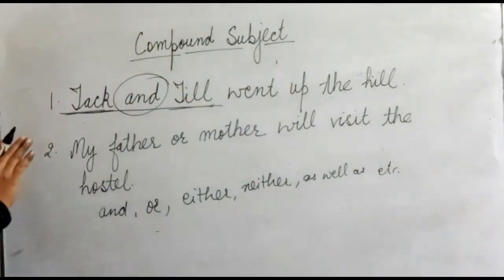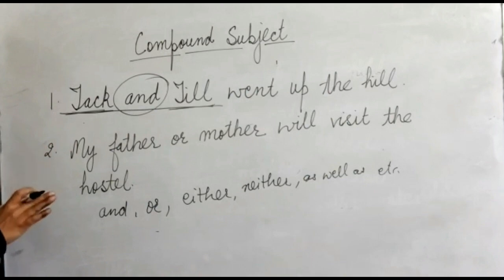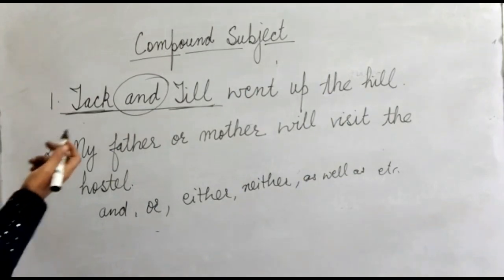So the compound subject is the subject that is made by joining two or more simple subjects by using any of the conjunctions. Like in the second sentence, we have used the conjunction or.